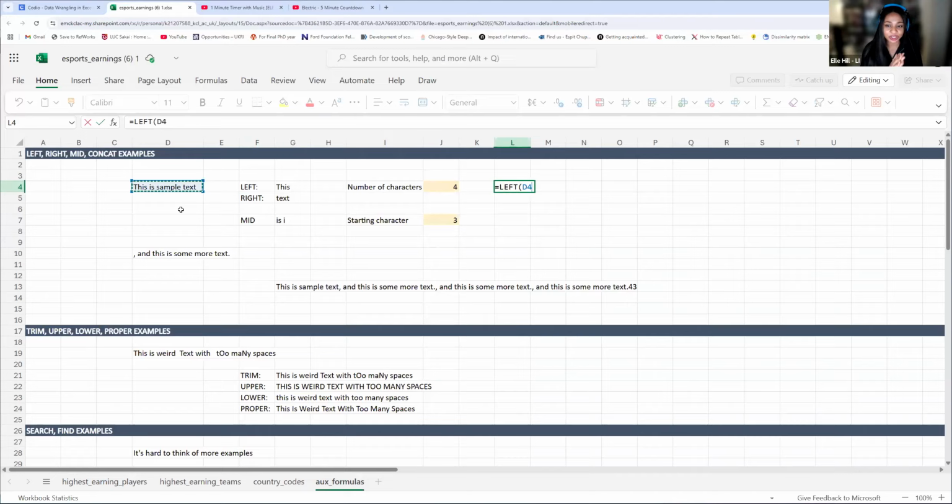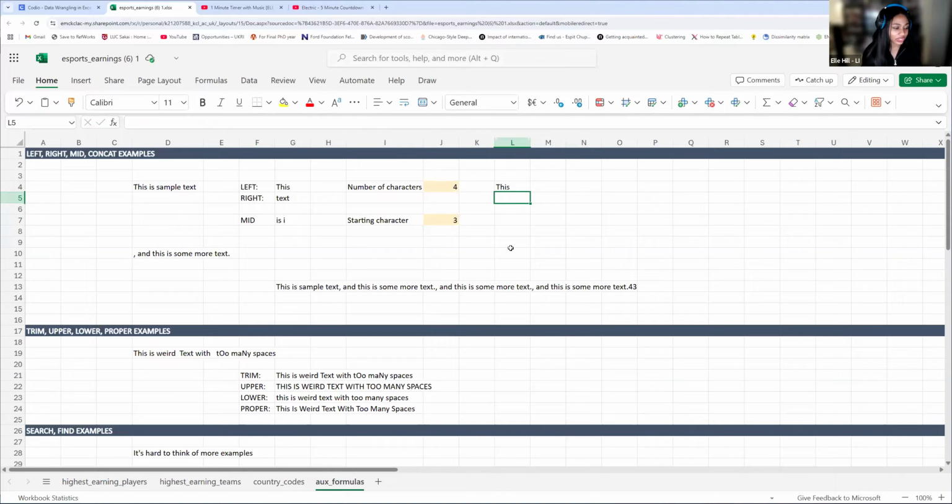If I want to gather only the word this, how many characters is that going to be? Yes, exactly. It's only 4 characters. Starting from the left, we count 1, 2, 3, 4, and those are all the characters we want to include. So when we do this, we have this.